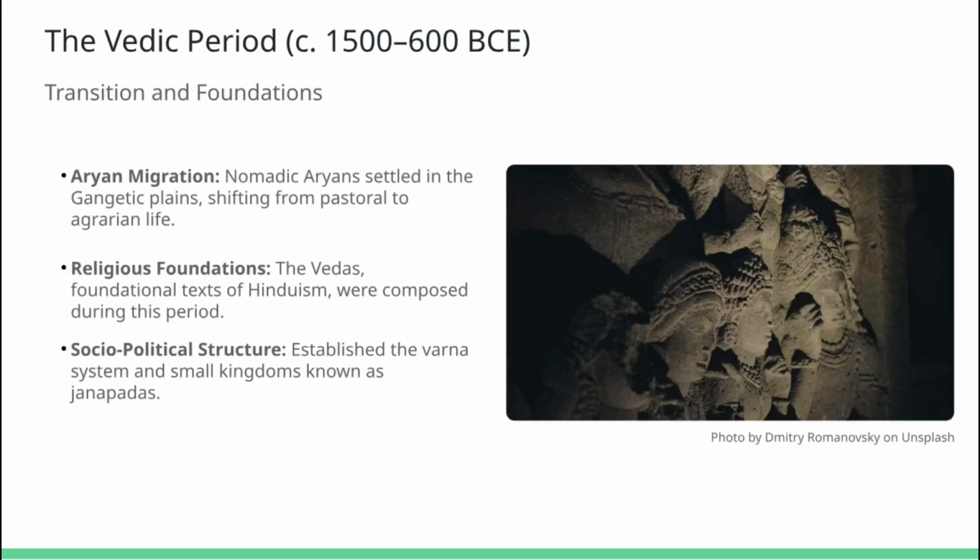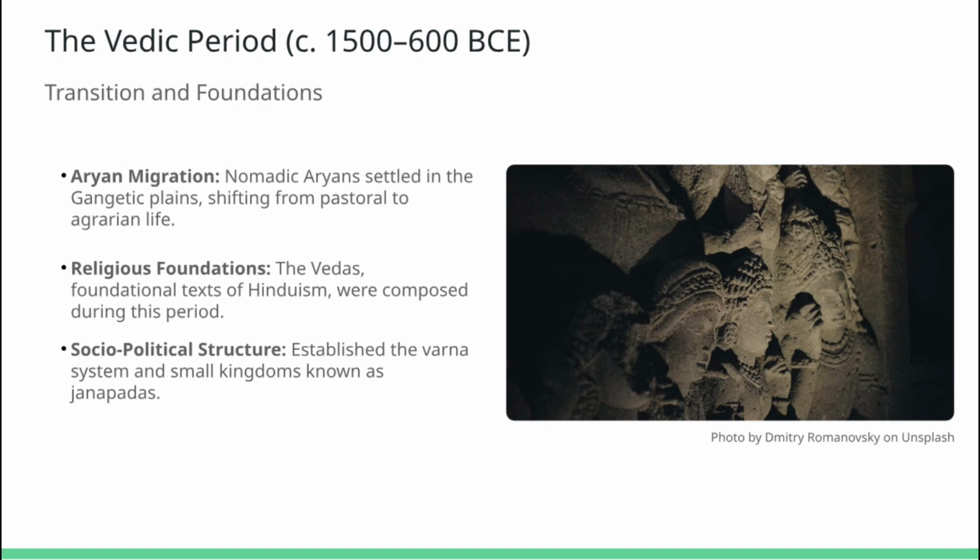Next up, the Vedic period. Following the Indus Valley decline, new groups, often called Aryans, migrated and settled along the Gangetic Plains. Over time, we see a shift from pastoral lifestyles to settled agriculture. The prized literary treasures of this era are the Vedas, the Rig, Sama, Yajur, and Atharva. These texts are like snapshots of their religious beliefs and societal norms, laying groundwork for early Hindu practices.